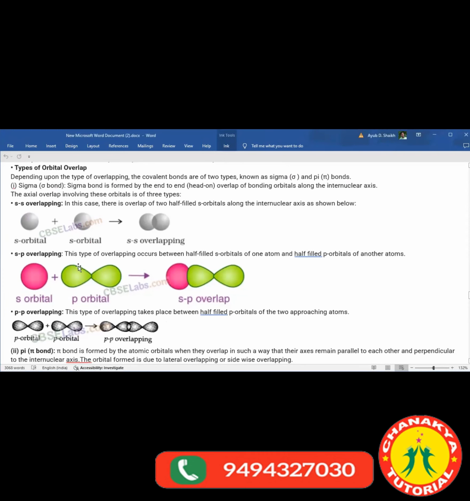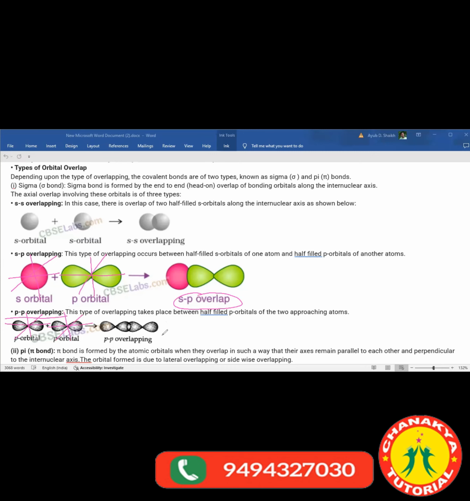You can see, this is a diagram which can show you the SP overlap. This is an s orbital, right? This would be a p orbital. This is also the x axis, the Cartesian axis, isn't it? So this is also axial overlap, and hence it is SP overlap. Clear? PP overlap, you can check here as well. These are also Cartesian axis. This is also axial overlap, and hence it is PP overlap.